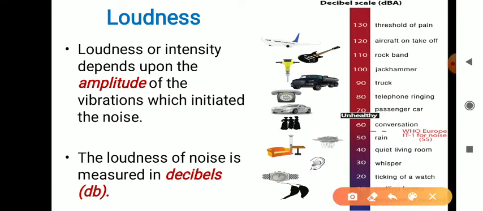And what is loudness? Loudness depends upon the amplitude, as we have seen previously, and it is measured in decibels, denoted dB. In this figure you can see the healthy decibel range we can hear, which is from 0 to 60 decibels. This is the healthy range of sound, and the unhealthy range is from 70 decibels to 130 decibels. This is loudness according to WHO.